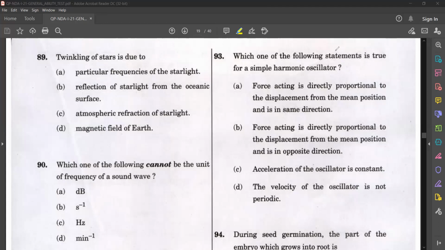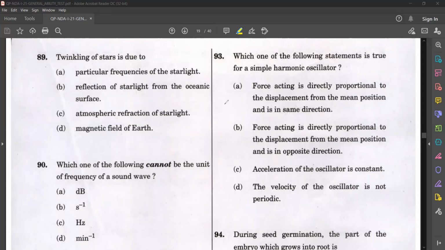Which one of the following statements is true for simple harmonic oscillator? So first option, force acting is directly proportional to displacement from the mean position and is in same direction. Force is directly proportional to displacement and is in opposite direction. Acceleration is constant. Velocity of the oscillator is not periodic.